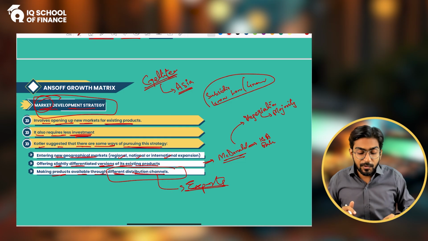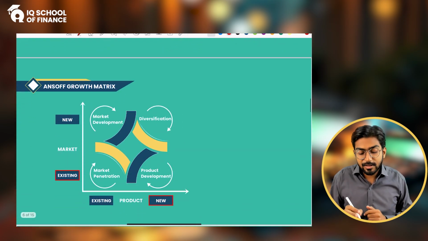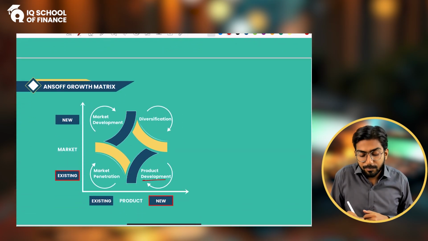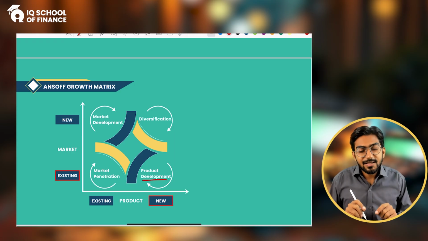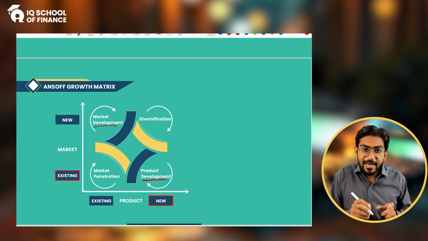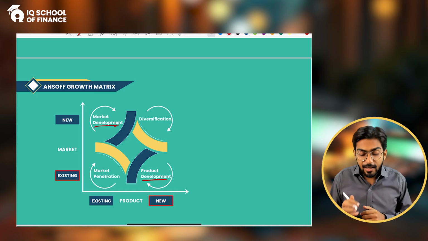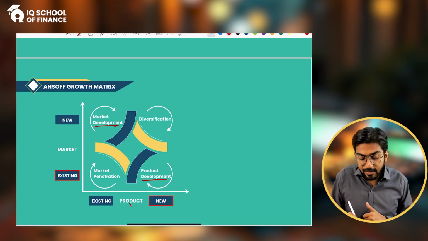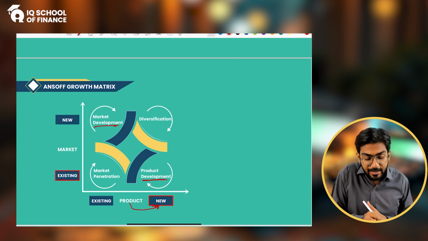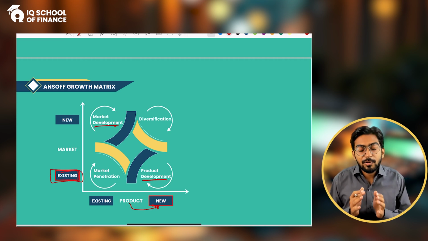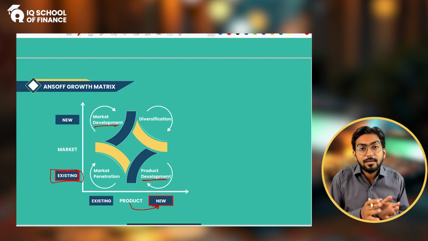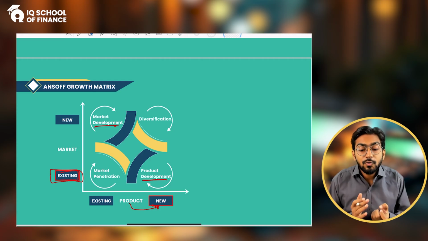Now let's move forward, and we have the other type, that is product development. It is similar to market development. By the name you would be getting the idea that now we are going to provide a new product but to the existing market. We are going to sell a new product in the same market. For example, we were selling the cell phone.